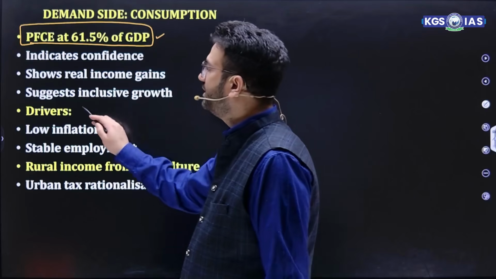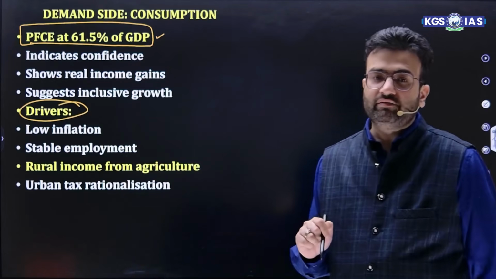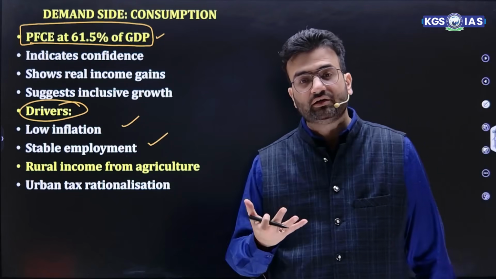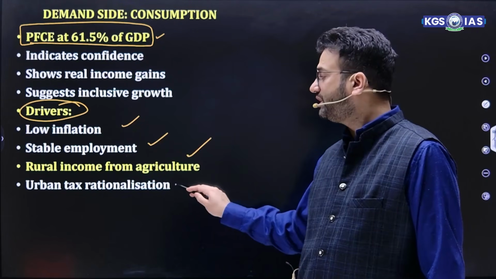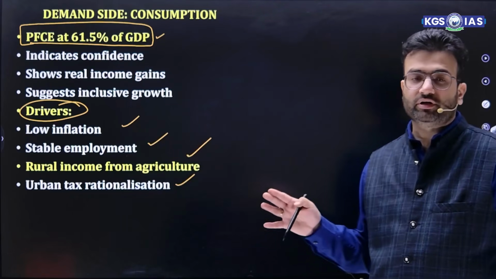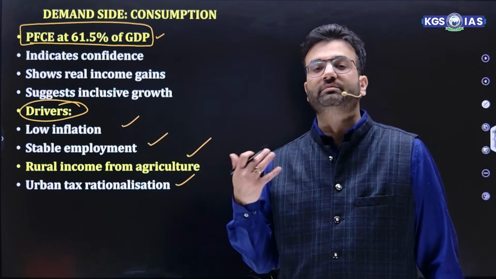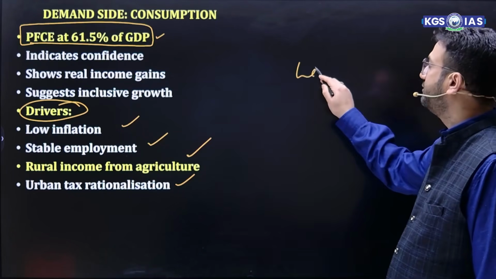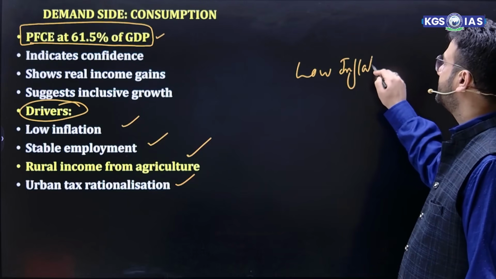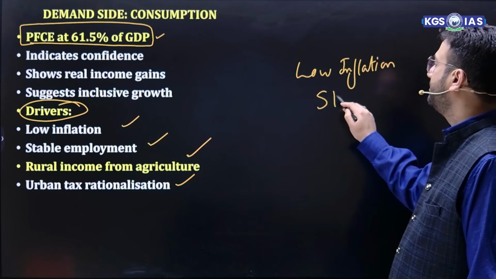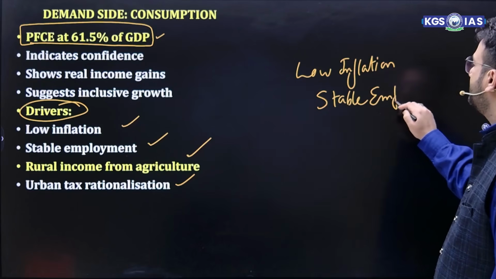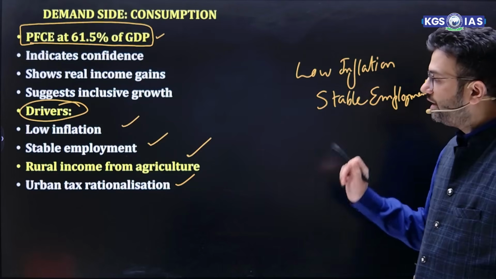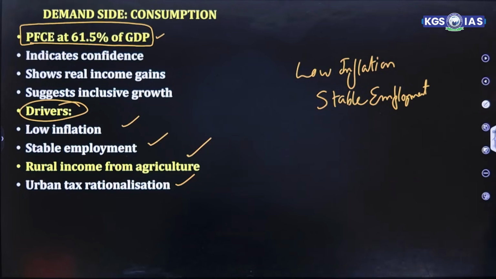Now what are the drivers behind this particular growth? The drivers are low inflation, stable employment, and enhancement of rural income from agriculture as well as urban tax rationalization. This is again a very important part, why demand side consumption increases. It increases because of these factors: first, low inflation, which is again very important; apart from that, stable employment; then the third, rural income from agriculture and urban tax rationalization. This is regarding demand side consumption.